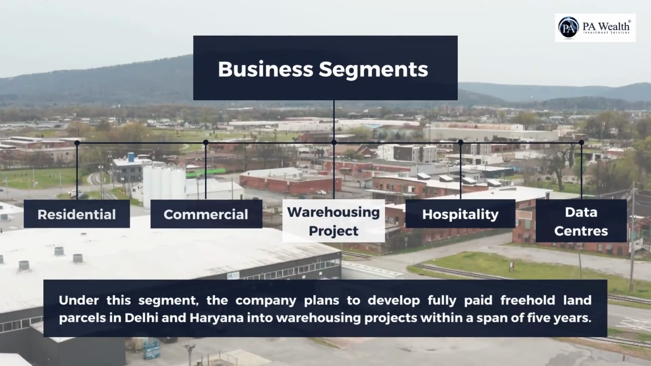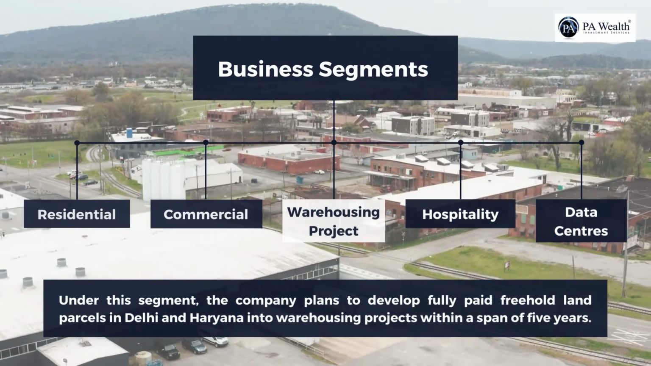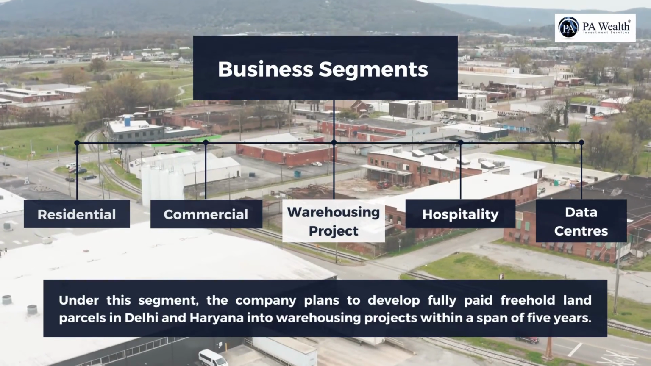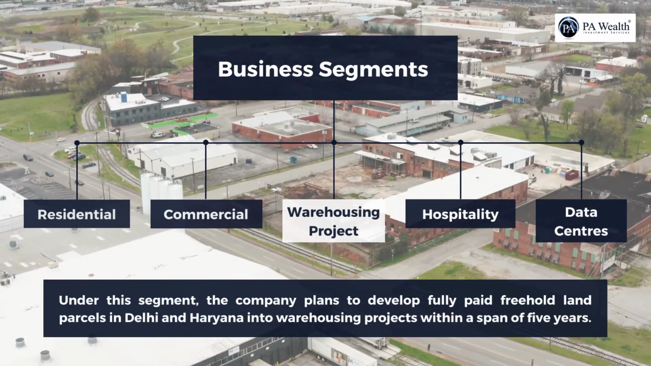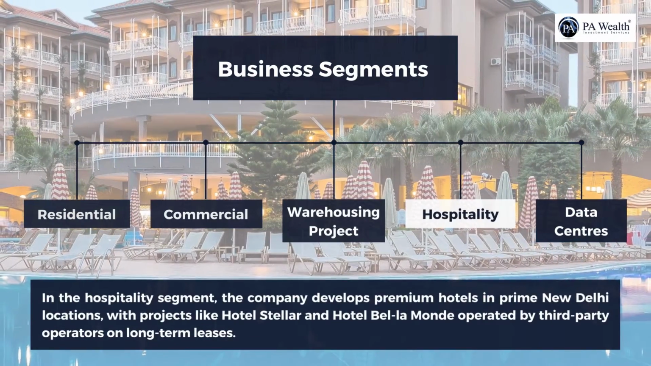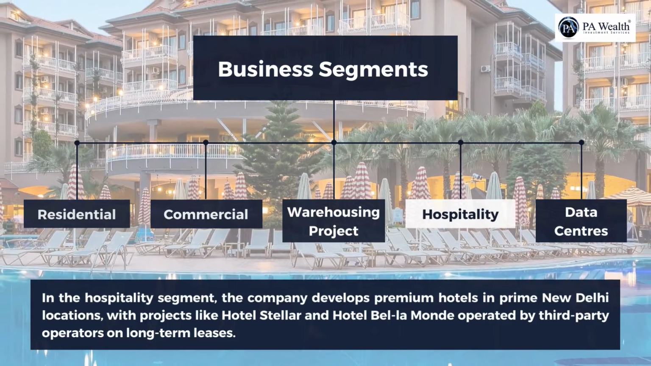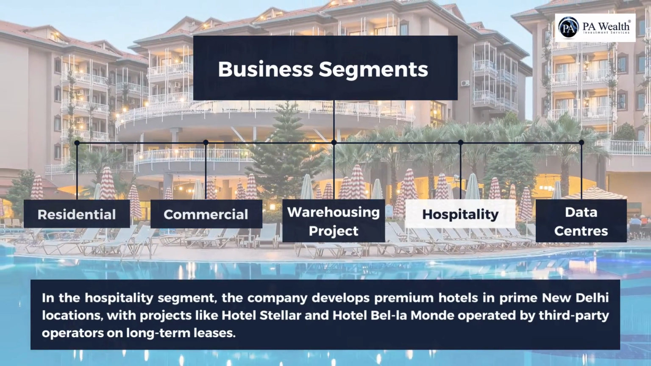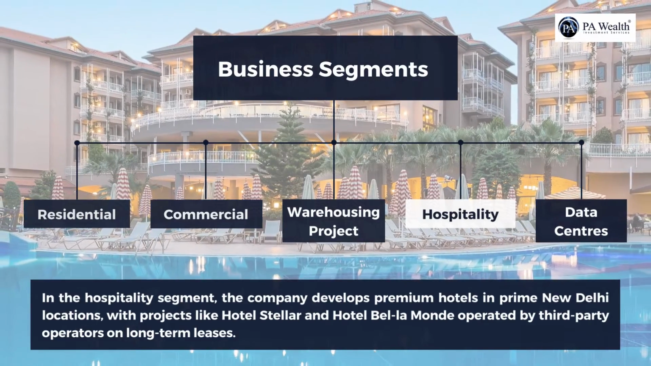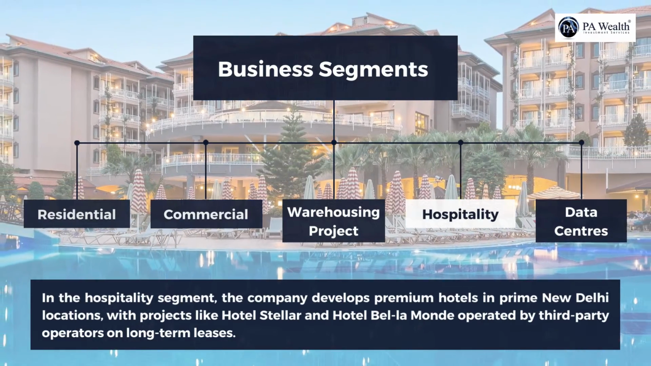Third, warehousing project. Under this segment, the company plans to develop fully paid freehold land parcels in Delhi and Haryana into warehousing projects within a span of 5 years. Fourth, hospitality. In the hospitality segment, the company develops premium hotels in prime New Delhi locations, with projects like Hotel Stellar and Hotel Belle Le Monde operated by third-party operators on long-term leases.